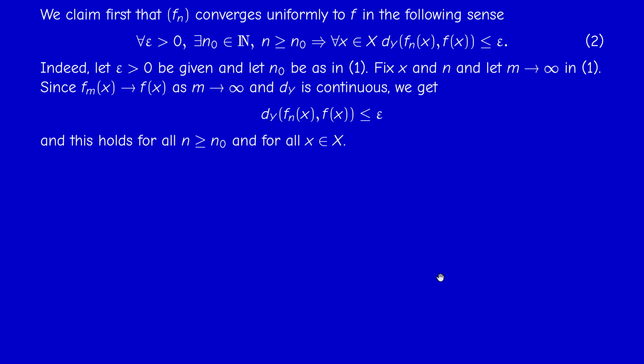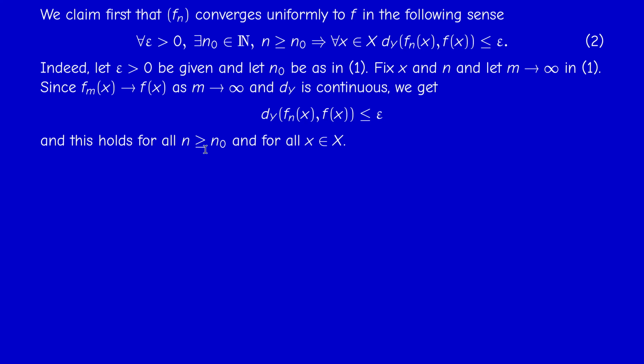So we get that the distance between f_n of x and f of x is less than epsilon. But this is true for every x and n ≥ n0. So we proved condition 2. So this means that f_n converges to f uniformly.